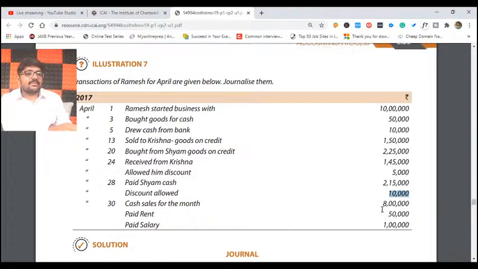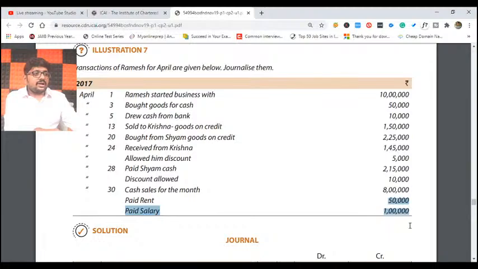Similarly, cash sales for the month 8 lakhs. Journal entry will be cash or bank account debit to sales. Paid rent 50,000: rent account debit to cash or bank 50,000. Paid salary 1 lakh: salaries account debit to cash or bank. If you want to club all these transactions and write one journal entry, you can't, because this one is income and these two are expenses. So this can be written separately. Cash or bank account debit to sales separately, and then rent account and salaries account debit to cash or bank, 1,50,000. So these are the transactions that I thought of discussing with you.